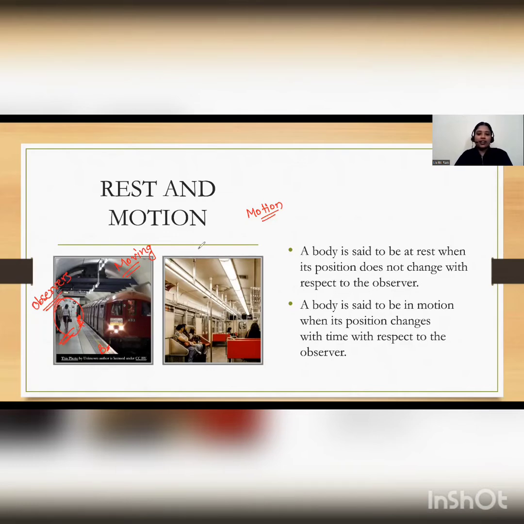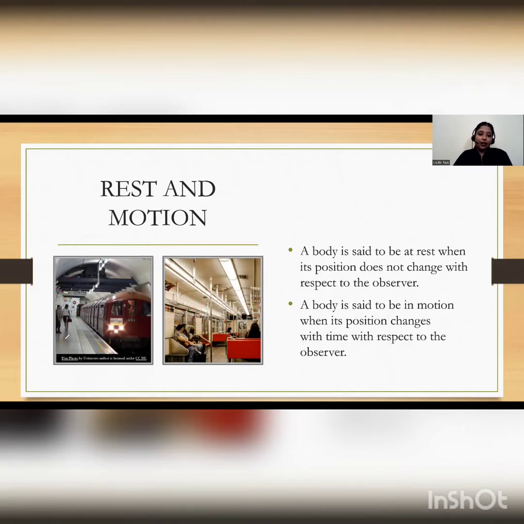But now look here, the inside view of the train. Inside this train, you can see these passengers are sitting. When these passengers are sitting inside the train, for them, the train is not changing position. For them, neither this other passenger is changing position, nor this passenger, nor this passenger. So for passenger A, passenger B, C, D, and E, they all are at the same position. They did not change their position. So in such cases, we can say that the object is at rest.